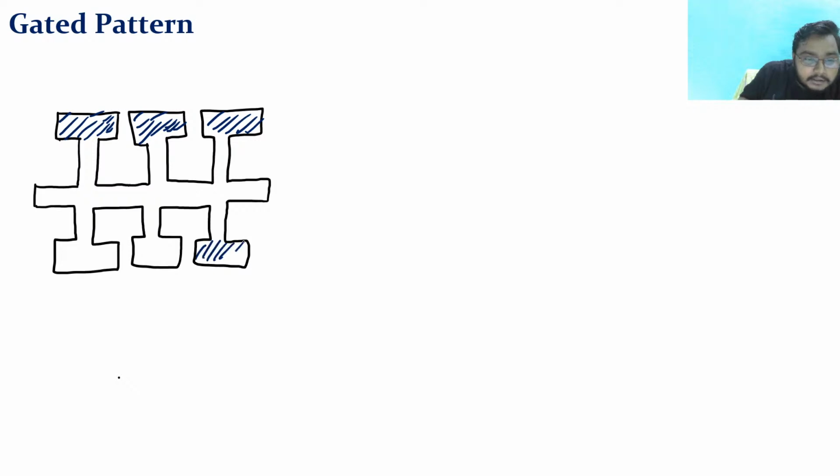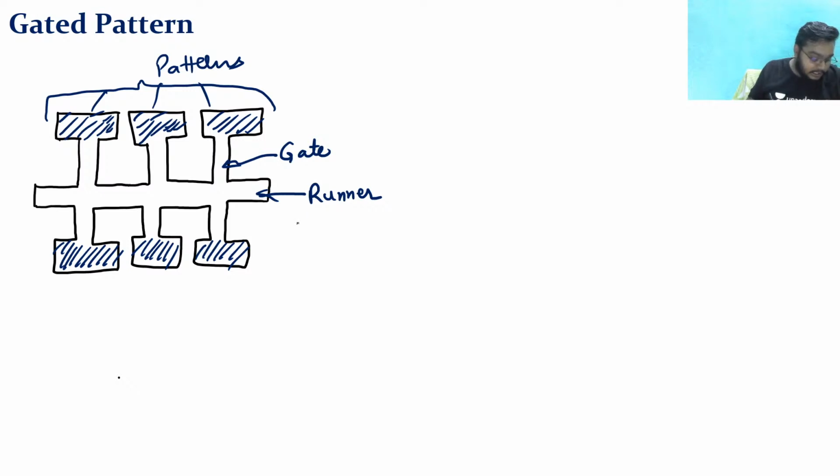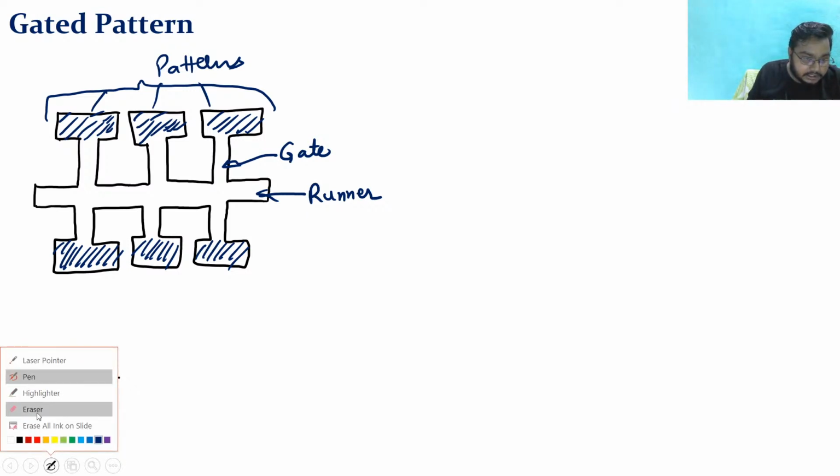All these things are patterns. Now this is a gate, this is a gate, and this is a runner, this is a runner.